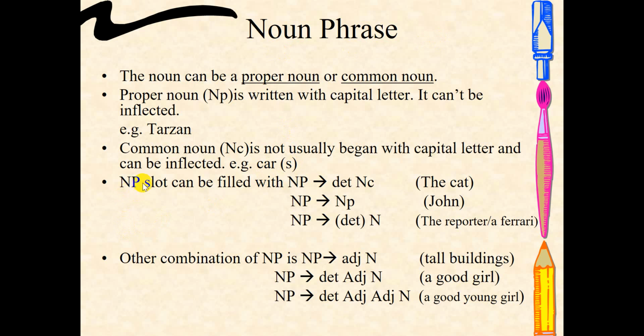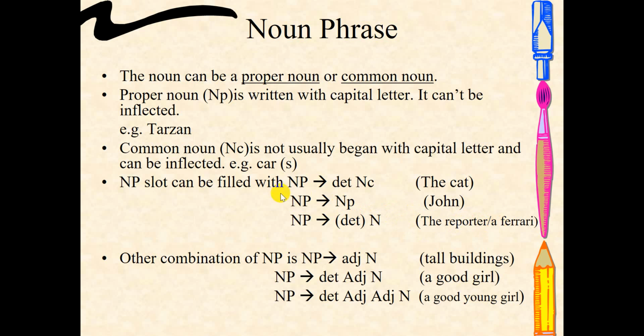Okay, so the slot of a noun phrase can be filled with a determiner with a common noun, for example, the cat, or a proper noun, for example, John. For the noun phrase, in short, we can make it into a determiner. This is optional. You may have it, but if you do not want to use a determiner, that is also okay. You can just start with the noun. Okay, so it becomes like this.